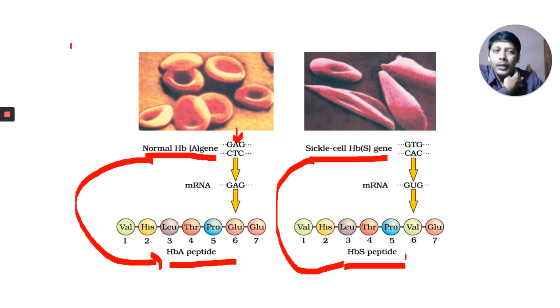You might have learned in chemistry that there are more than 20 amino acids in total. You learned this in chemistry, and I think in botany as well.